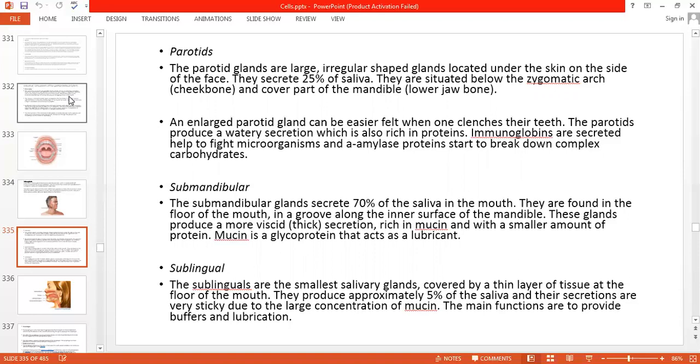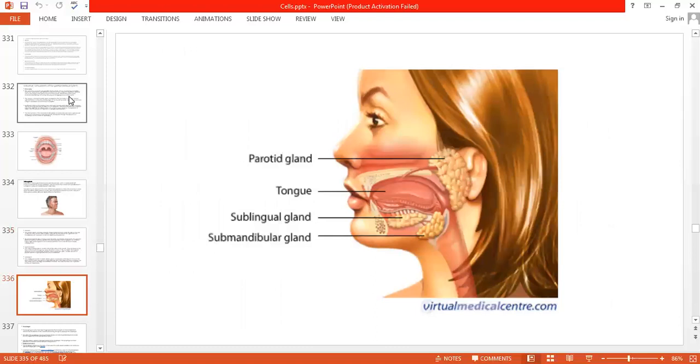And parotid glands produce a watery secretion, which is also rich in protein. Immunoglobulins are also secreted, which help to fight microorganisms. And amylase proteins start to break down the complex carbohydrate. Then submandibular glands are there and sublingual glands are there. It is also mentioned and shown in that list.